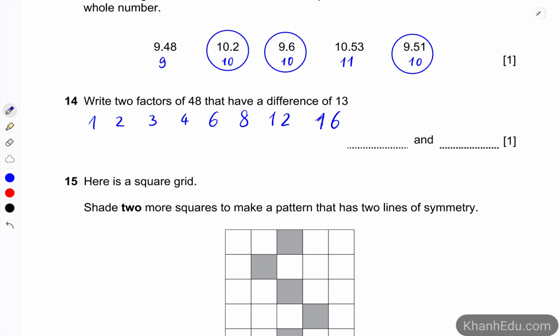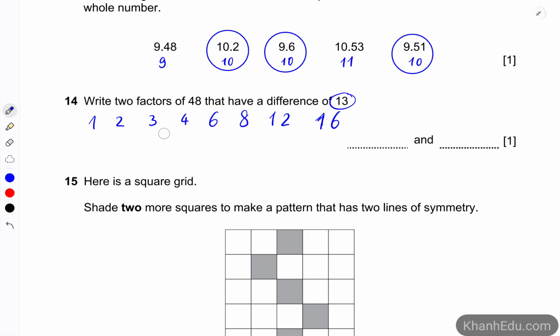So now it's time to try to find the difference between a pair of the numbers. So let's take a look at the number 16, okay? So 16 minus 3 is 13. Let's try to find another one. 12 minus 13 is not okay.